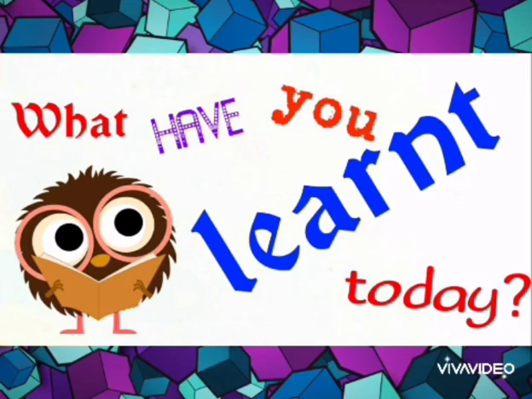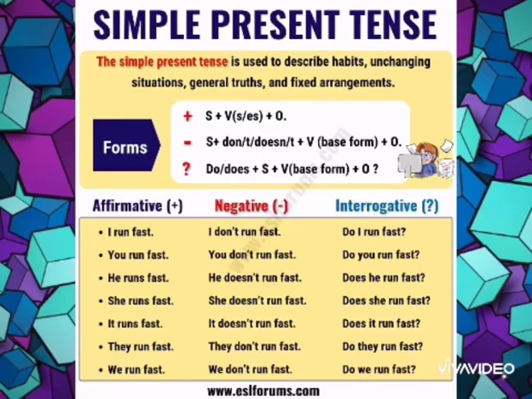So what have you learned today? Just have a look. You have learned that simple present tense is used to describe habits, unchanging situations, the situations that you cannot change, general truths, and fixed arrangements, the arrangements or plans that you have already fixed.